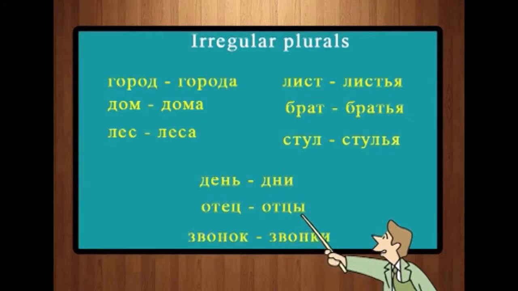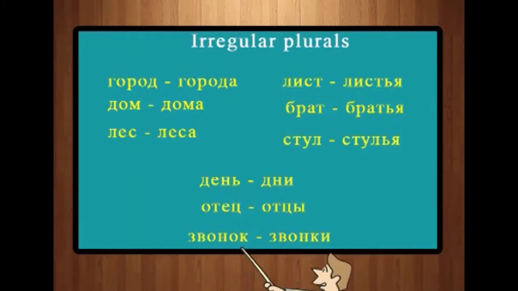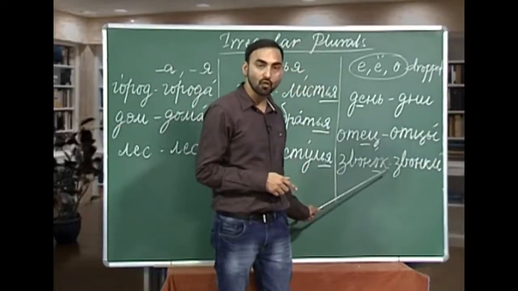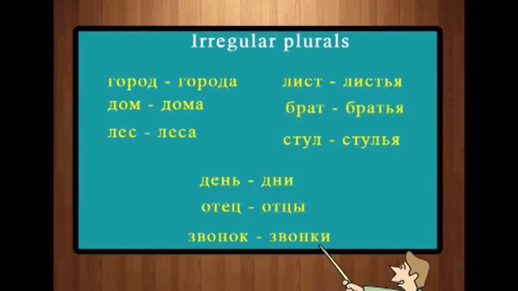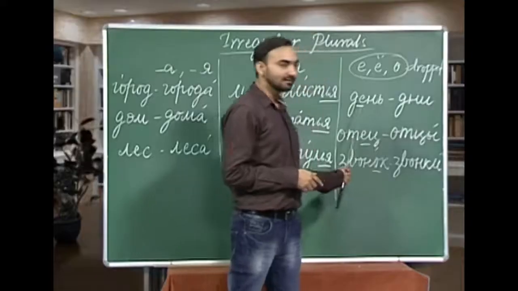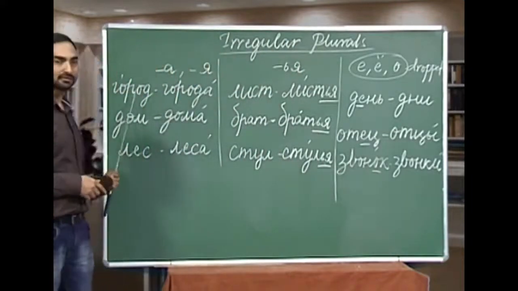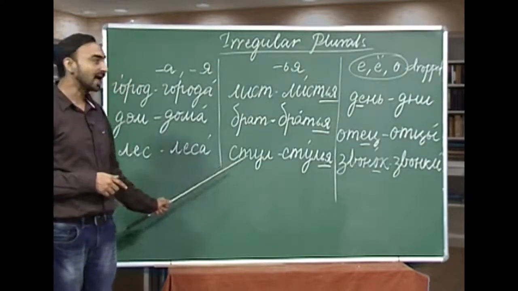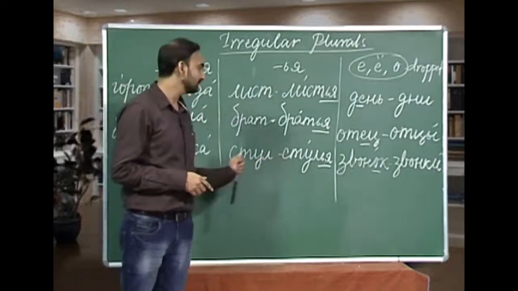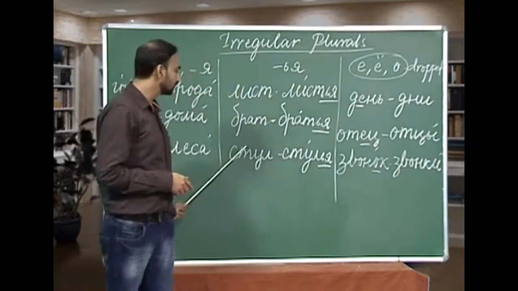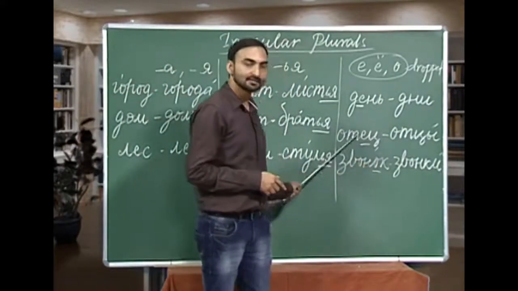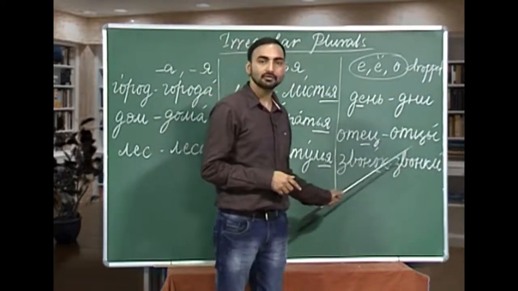Atsi. The third is Zwanok. Zwanok is bell. While forming the plural, again we are dropping this o. So, the plural of Zwanok is Zwanki. Zwanki. So, let us repeat them once again. Gorath, plural Garada. Dom, Dama. Les, Lisa. Least, Listya. Brath, Bratya. Stool, Stulya. Jane, Dni. Achyets, Atsi. Zwanok, Zwanki.